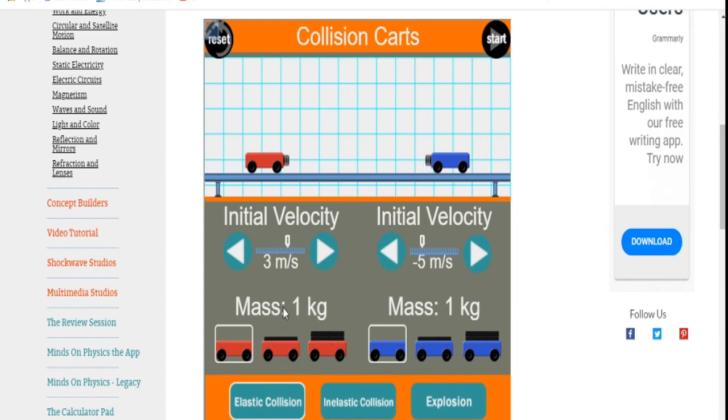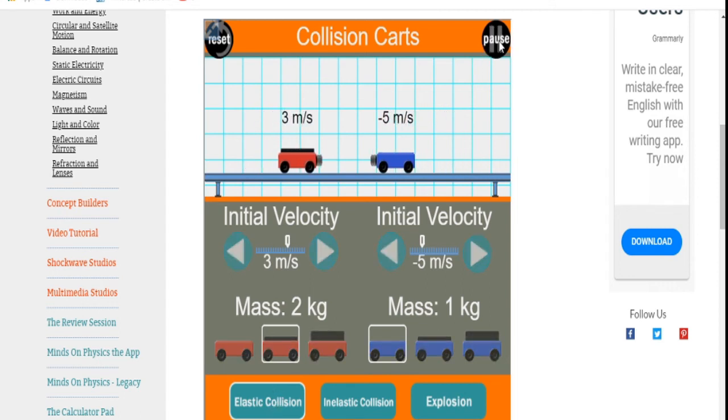The first cart has a mass of 2 kg, whereas the second cart has a mass of 1 kg. Now let us see elastic collision